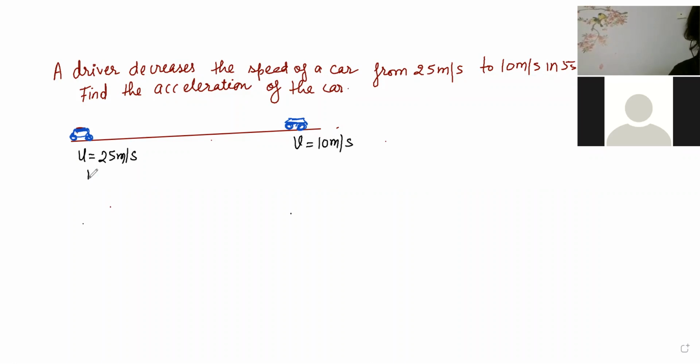And how much time did it take? It took 5 seconds to go from point A to point B. First it was having 25 meter per second speed, then now it is having 10 meter per second.